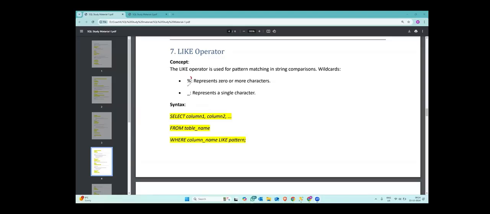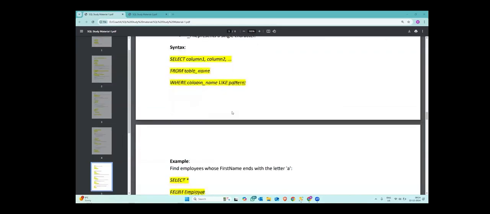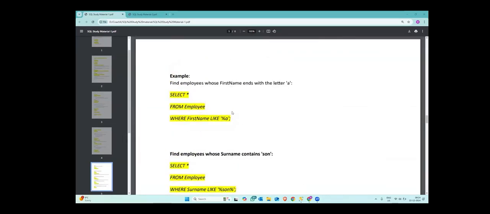So now just remember this: use percentage when you don't know how many characters you want. If the question specifies that it should be 4 characters long or anything like that, then you have to use the underscore. Just remember these two things, and we will do certain examples to make it more clear. Here you can see, find employees whose first name ends with the letter A. Ends with A means it should end with A, but before A it could be anything, because an employee name can be 5, 6, or 7 letters. So I will write percentage A, which means it ends with A. If I want it to start with A, I will write A percentage.